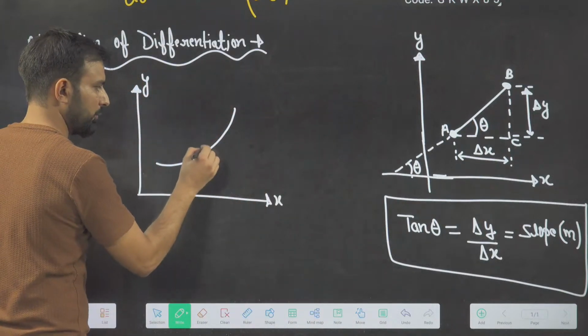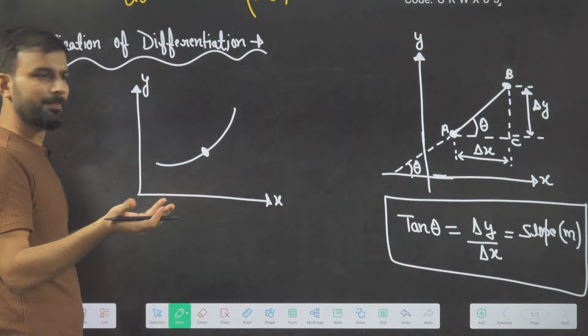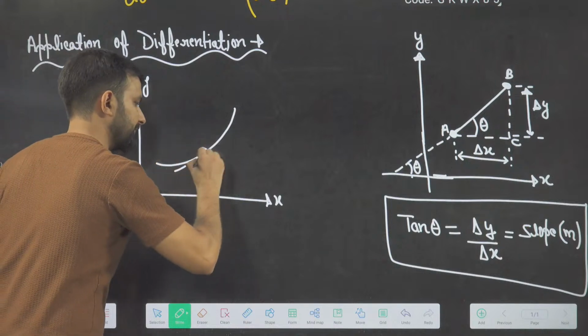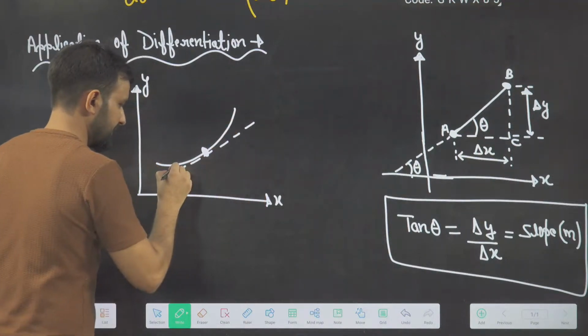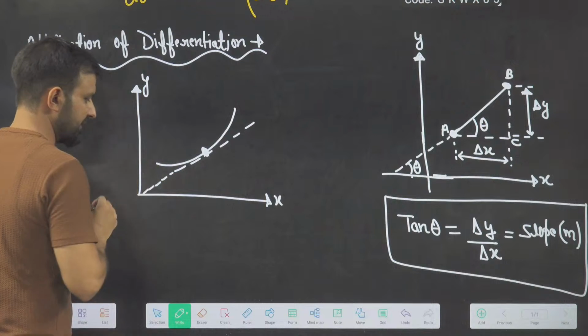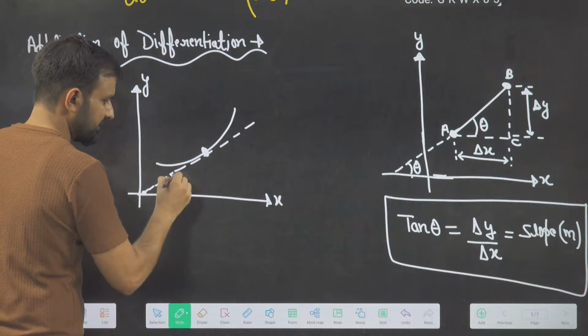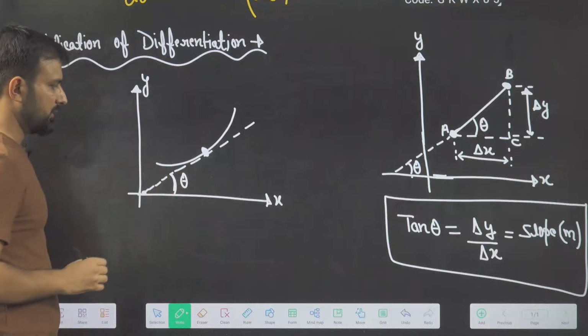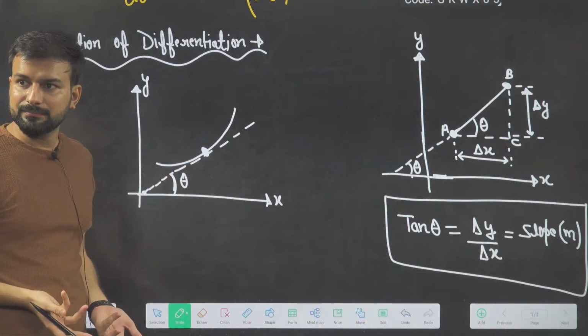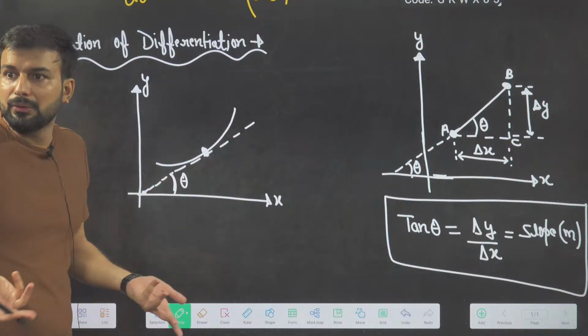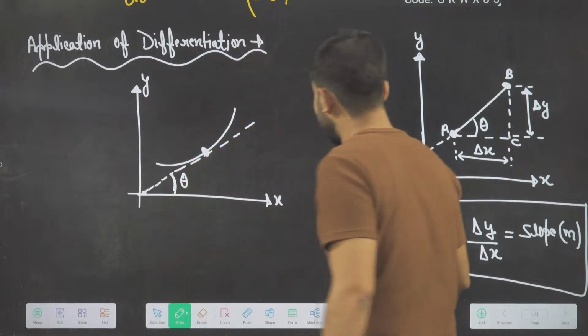For example, if you want to find the slope here, what do you have to do? You have to draw a tangent here. The moment you have drawn a tangent here, this is your theta. Now, is there any delta y or delta x here? No. So how will I find this tan theta?